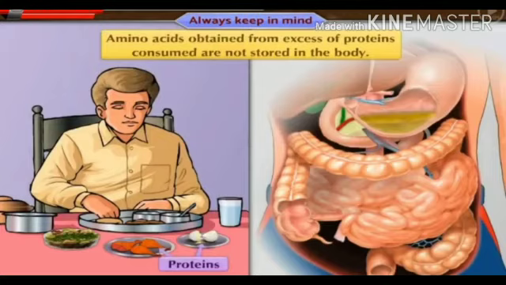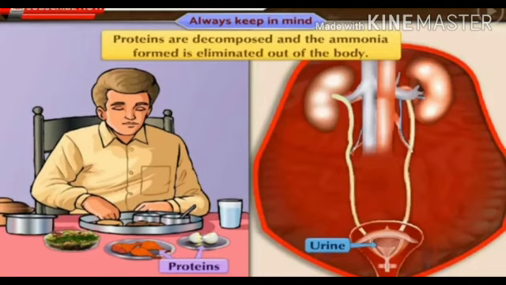Always keep in mind, the amino acids obtained from excess of proteins consumed are not stored in the body like a carbohydrate. Sometimes we eat excess proteins and we get excess amino acids. These amino acids are not stored in the body, but these excess amino acids are decomposed and converted into ammonia, which is eliminated out of the body through excretory system.